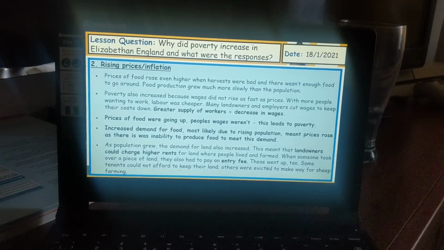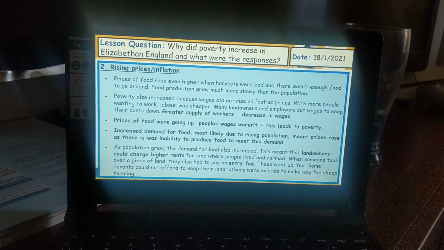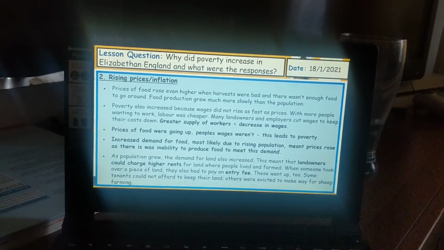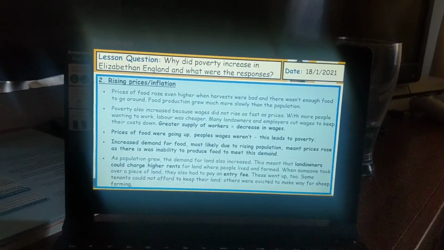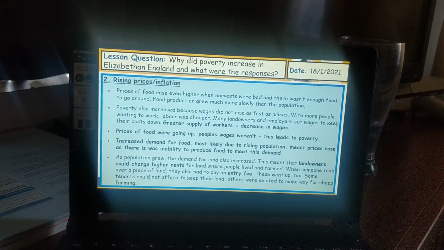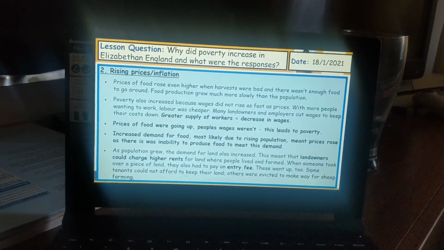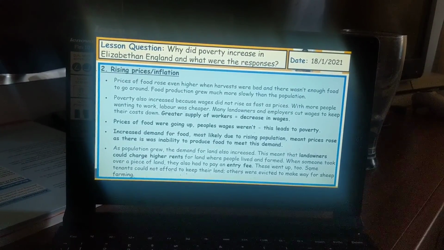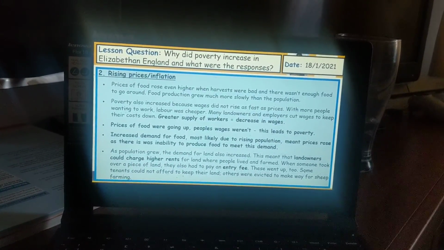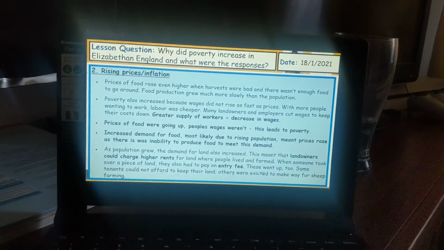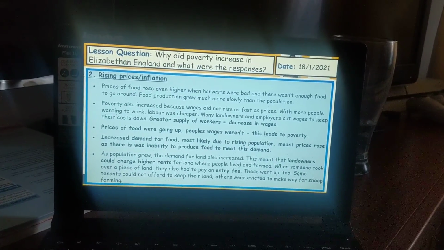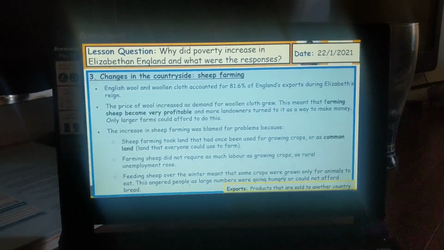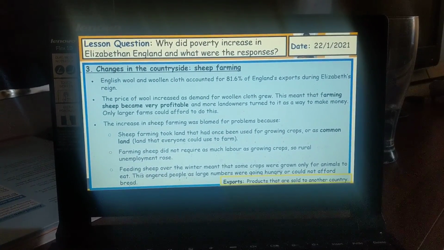When you are evicted, it means you are kicked out. Okay, so a lot of people, unfortunately, were kicked out. People who lived on the land were kicked out from the land, so that landowners and farm owners could have the space on the land to sheep farm, and this led to high levels of poverty for people who were evicted from the land, who lived on the land. Changes in the countryside, so sheep farming.